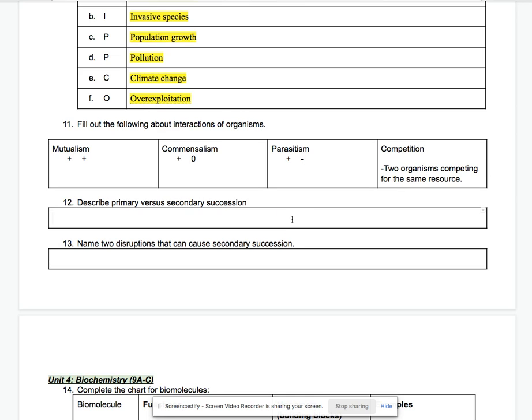Number 12, describe the primary versus secondary succession. So primary and secondary succession are when plants start to grow. But the biggest difference is that primary succession starts on new sites without any soil.